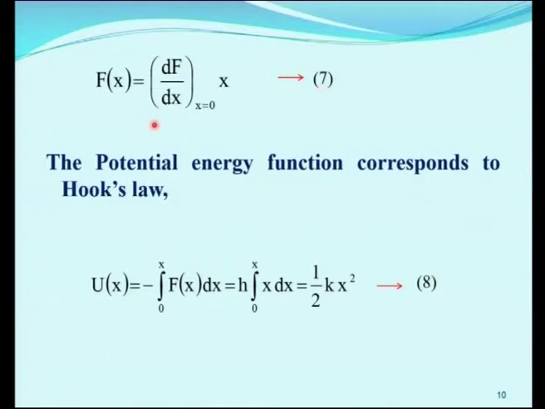So, from this restoring force concept and Hooke's law concept, we can write the potential energy function corresponding to Hooke's law, which we have seen now: f is equal to minus kx. So, the potential function u of x is equal to minus integral 0 to x of f of x dx, which is equal to k into the integral 0 to x of x dx, that is equal to half k x squared. So, the potential function or potential energy u of x is equal to half k x squared, which we have got for this harmonic oscillator. So, this is equation number 8.